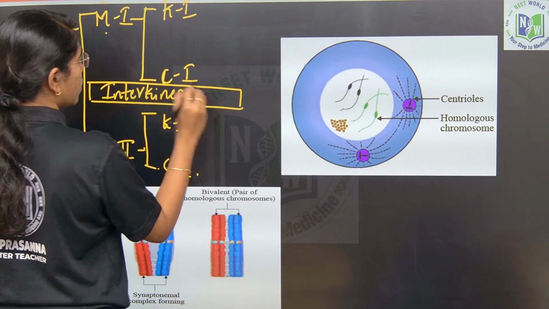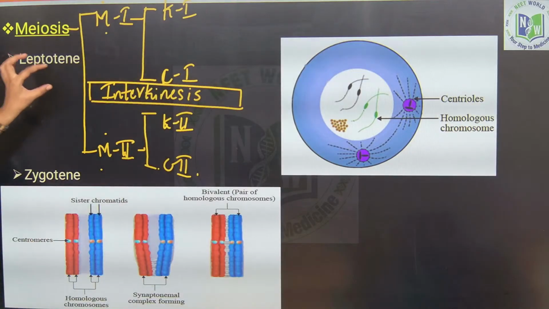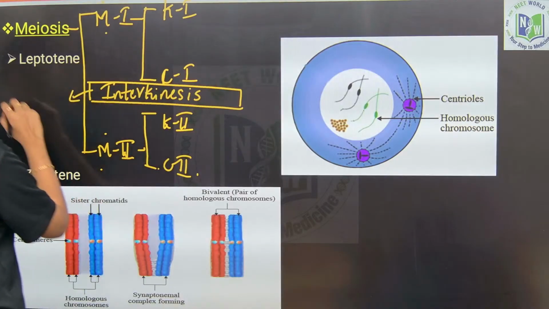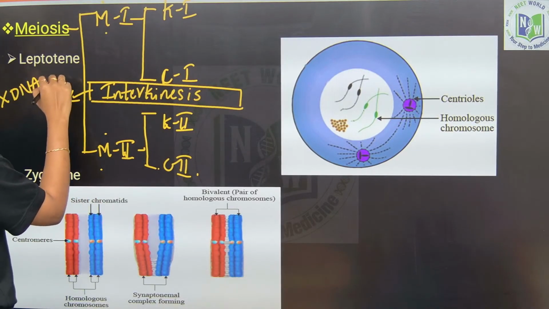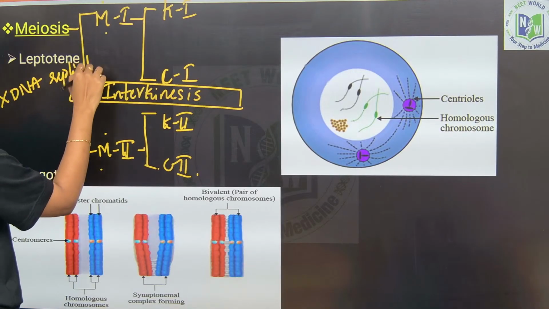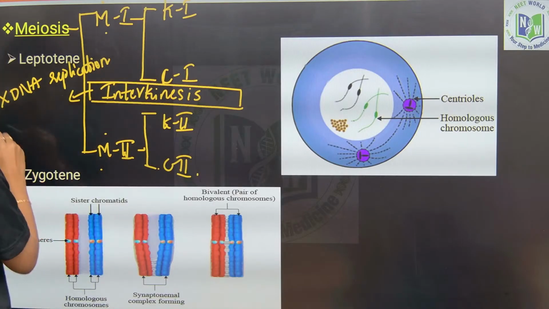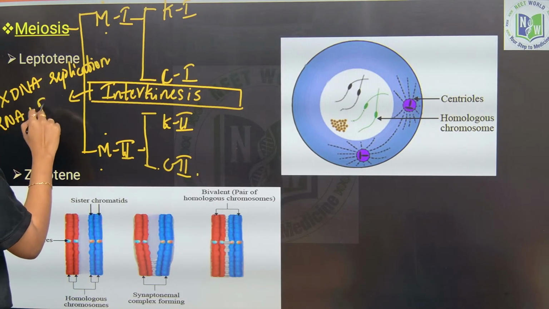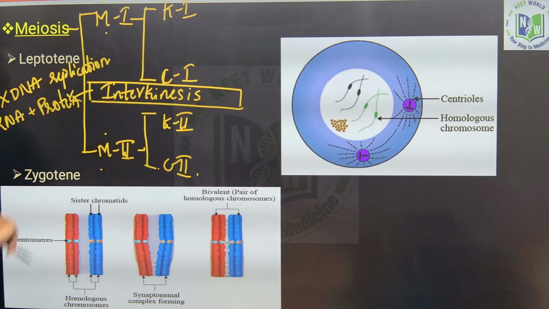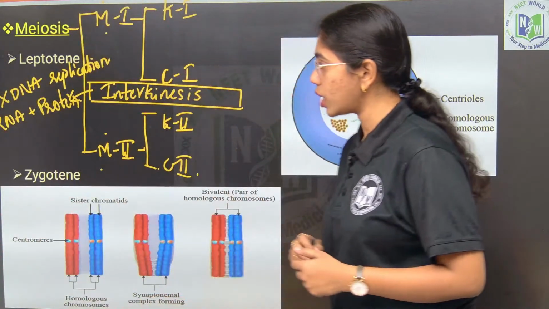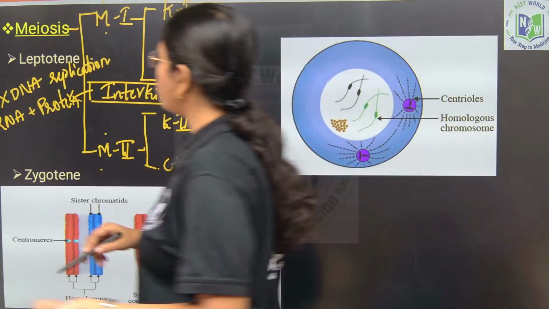Interkinesis. Fine, right? Interkinesis is an intermediate stage in between meiosis 1 and meiosis 2. In this interkinesis stage, there will not be any DNA replication or duplication. Whichever proteins and RNA are required for the activity of meiosis 2 are synthesized at the interkinesis stage, and the centrioles will get duplicated in the interkinesis.